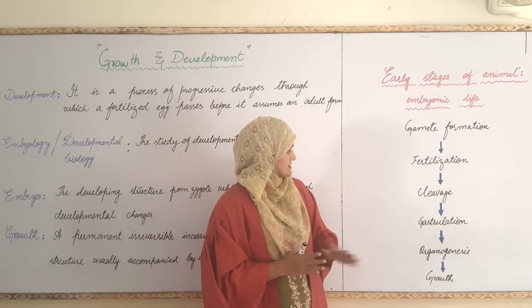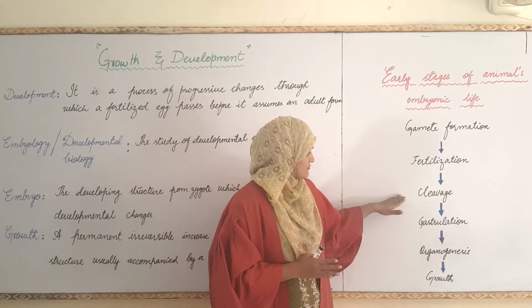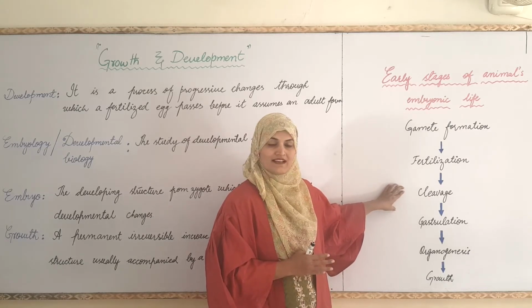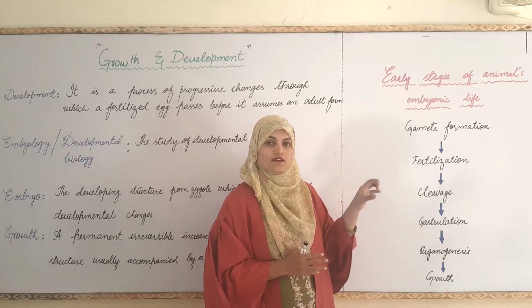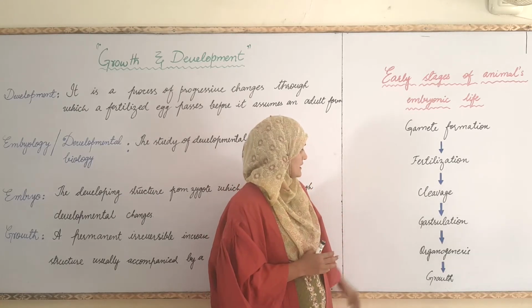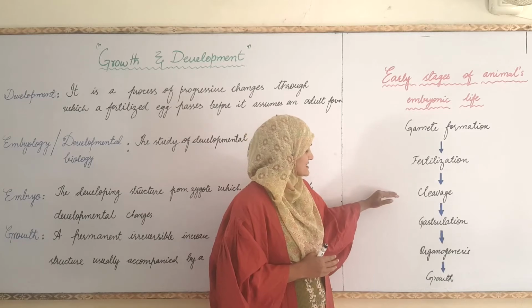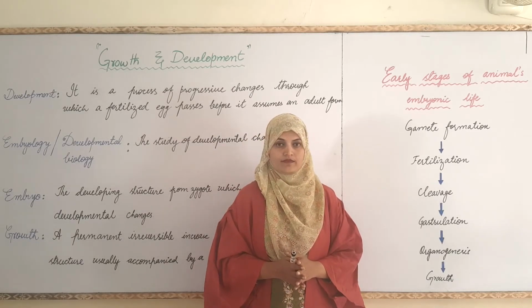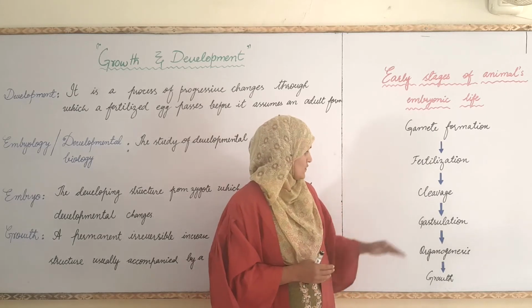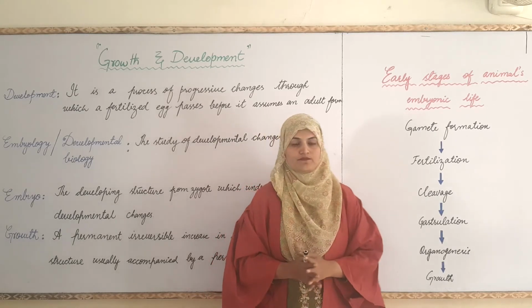When these cells are formed, they contain specific parts of the cytoplasm of the zygote. These specific cells then arrange themselves in the stage which is termed as gastrulation.